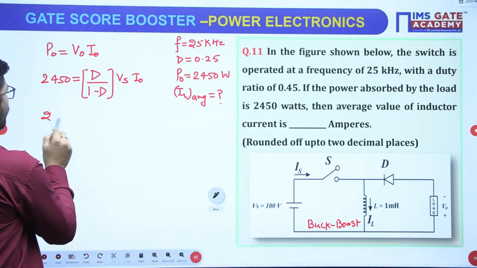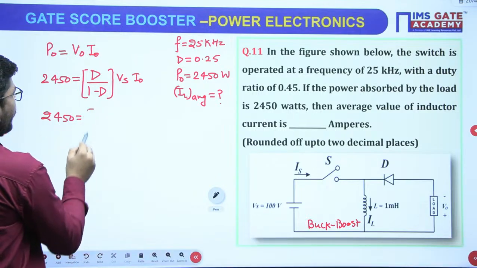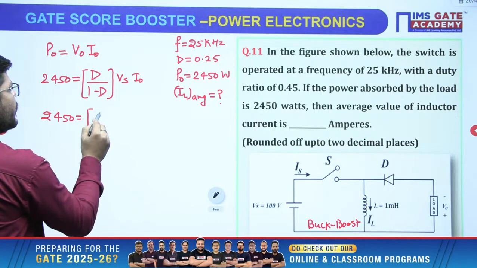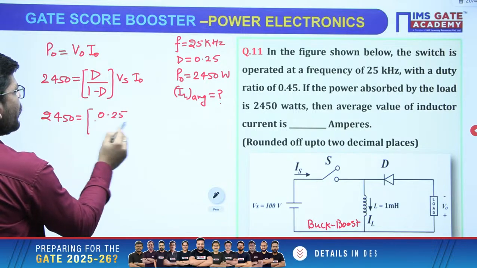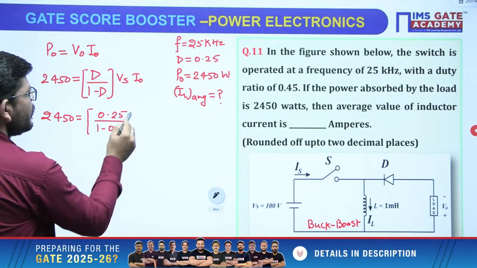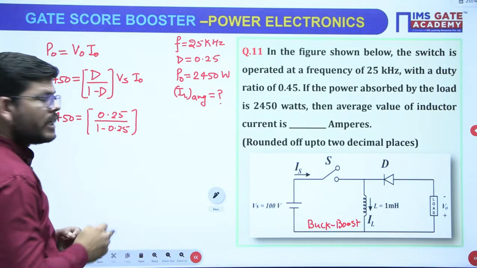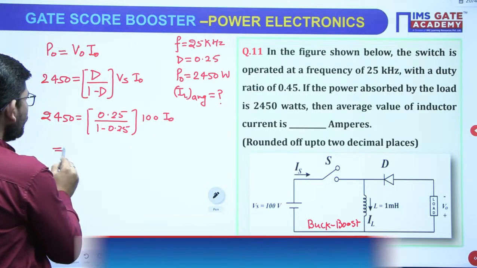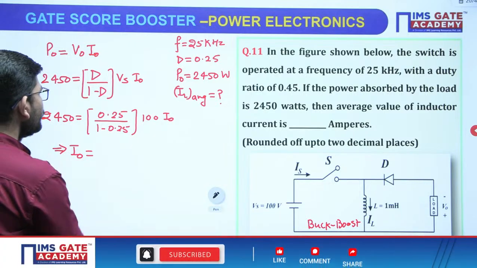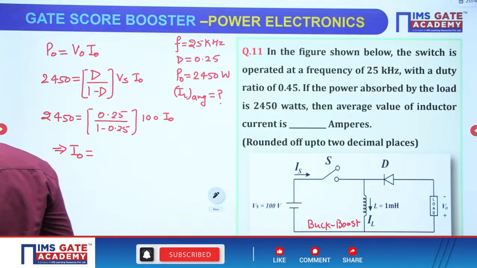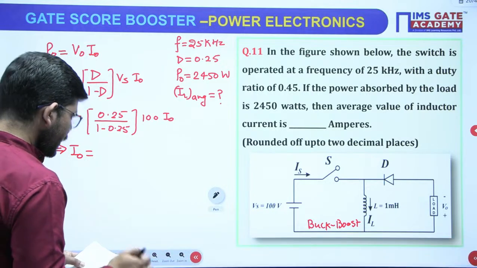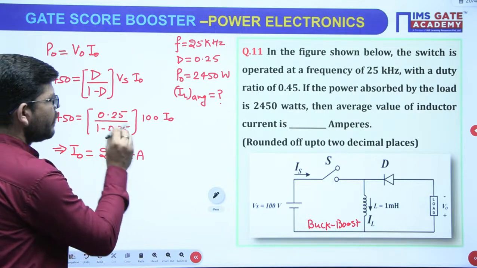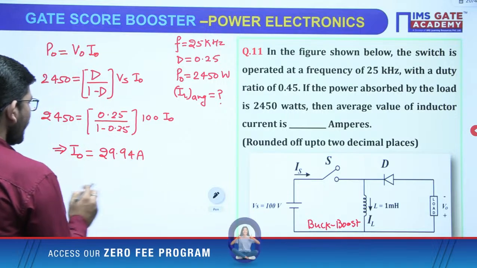Now, 2450, and here we have D over 1 minus D. D is also given, we can write it. D is 0.25 upon 1 minus 0.25. And how much is Vs? Vs is 100, into I naught. So only I naught is the unknown. Once you calculate it, you will get I naught, and I am getting the value of I naught as 29.94 ampere, right?